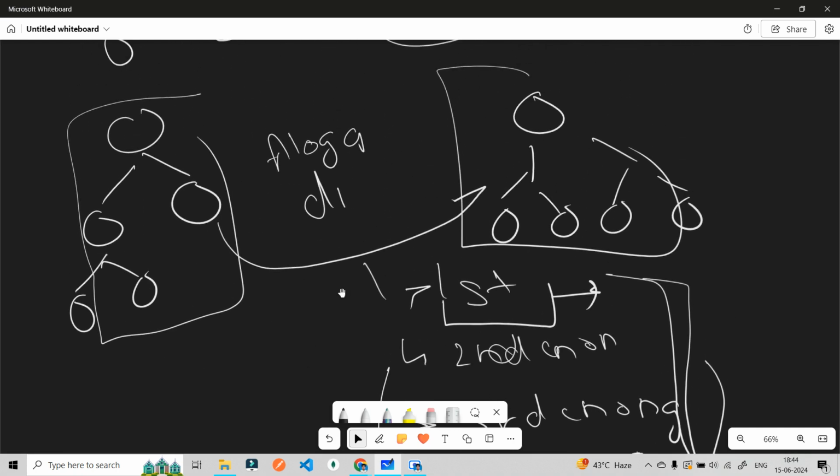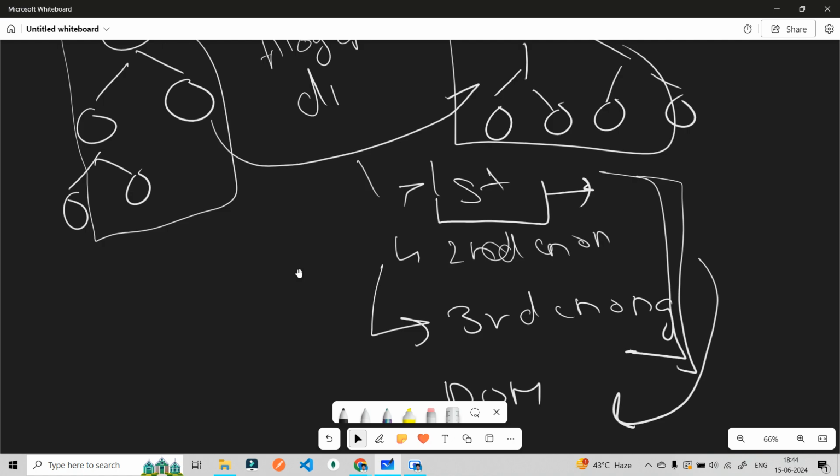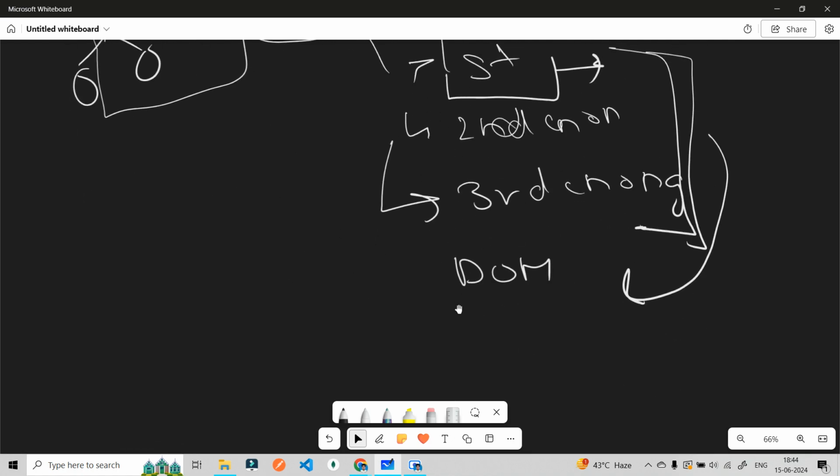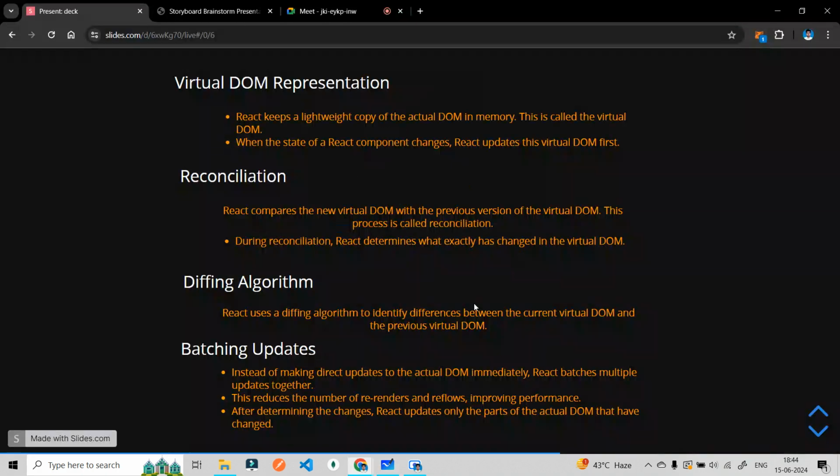No, it will wait for some time, and it combines the number of changes together, and then it will actually update the DOM. Okay, so this is what it is saying: instead of making direct updates to the actual DOM, React batches, which means it combines the multiple updates together. This reduces the number of re-renders and reflows, improving performance.